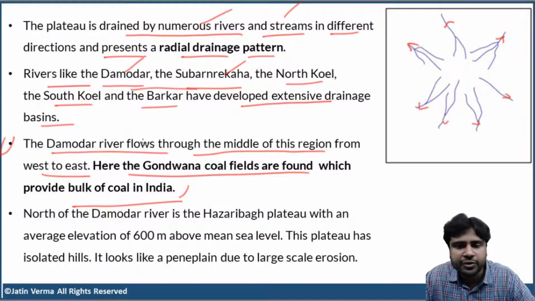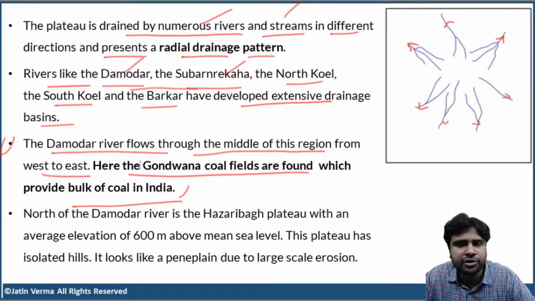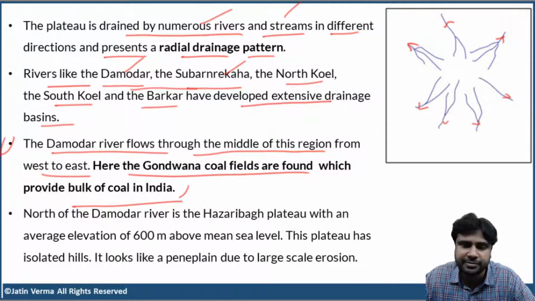So the Damodar River flows through the middle region of Chota Nagpur plateau. And this is where we find Gondwana coal fields, which provide the bulk of domestic production of coal in India. Clear, right? Now, the Damodar River is basically dividing the Chota Nagpur plateau. That is what is happening here.